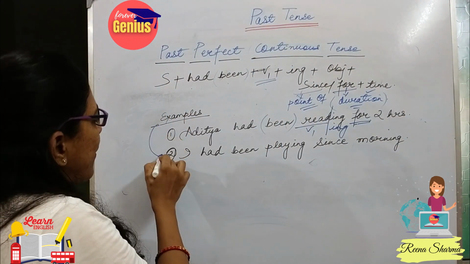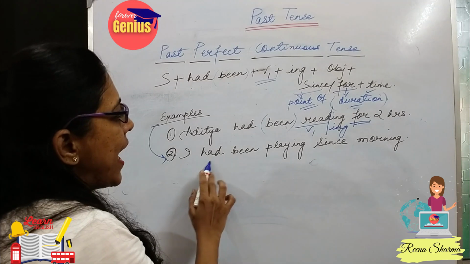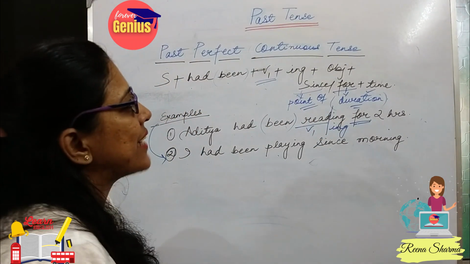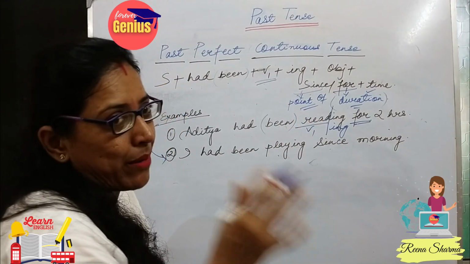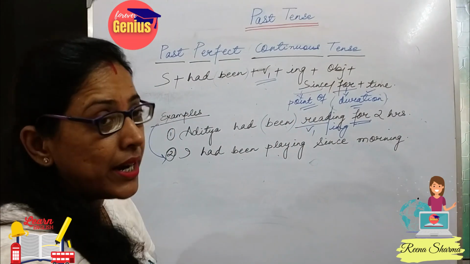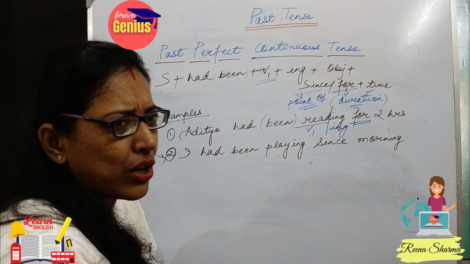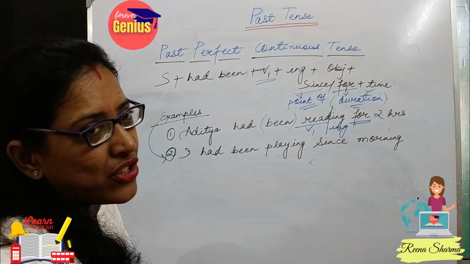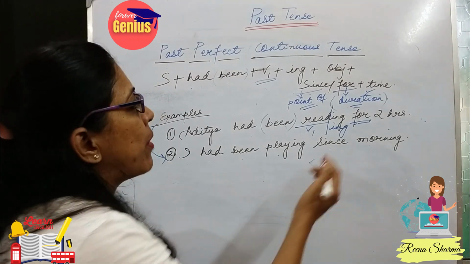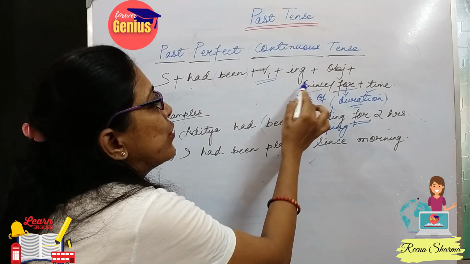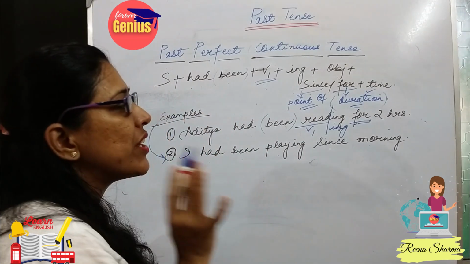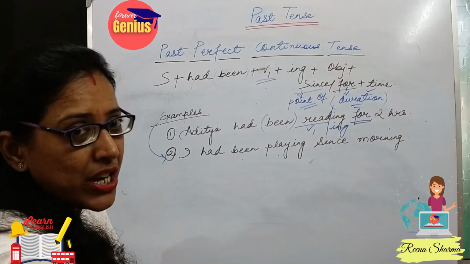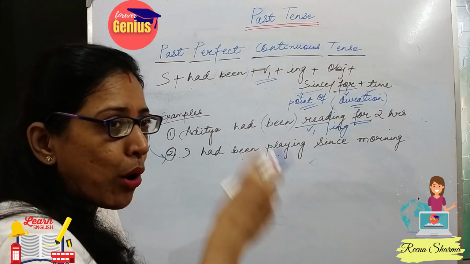But see, come to our next example. I had been playing since morning. Now, can I define the time? I just know the point of time, morning. It can be 7 o'clock, 8 o'clock, 9 o'clock, 6 o'clock, I don't know. If a specific time had been mentioned, we would have used for. But here we have to use since because we don't know the fixed duration. It is describing a point of time.